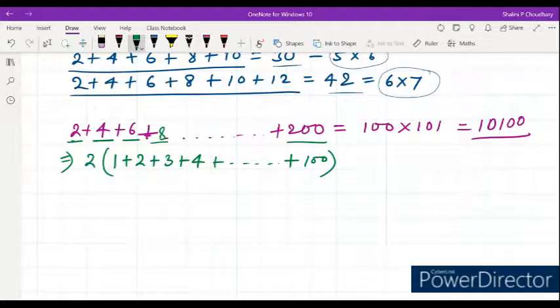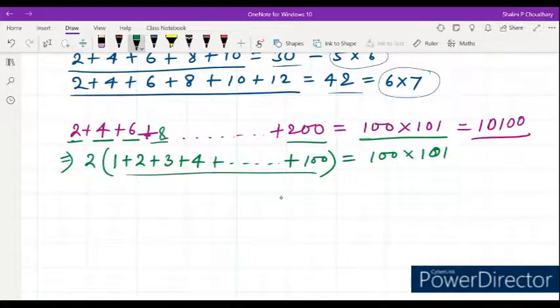So if we have taken 2 common, we got this much, which is 100 multiplied by 101. Now the first 100 natural numbers: what will be the sum of the first n natural numbers?